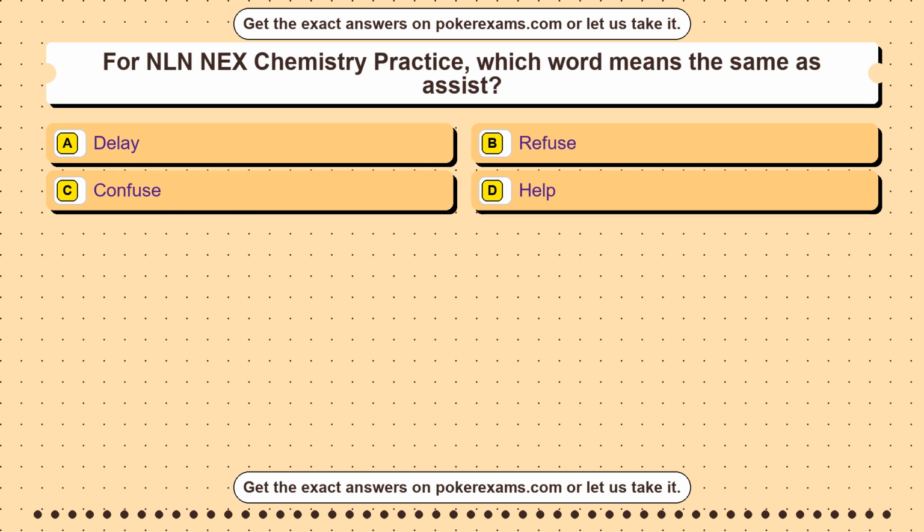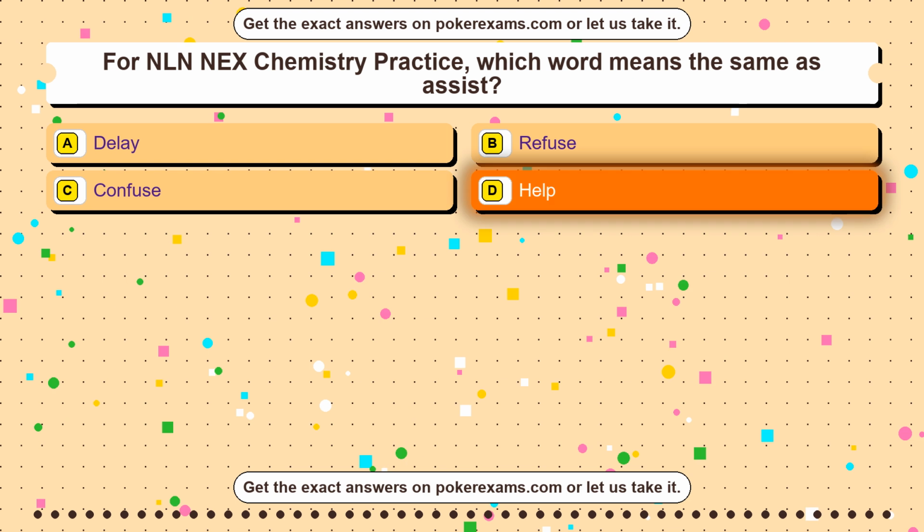Question 22. For NLN NEX Chemistry Practice, which word means the same as assist? Option A, delay. Option B, refuse. Option C, confuse. Option D, help. The correct answer is option D.